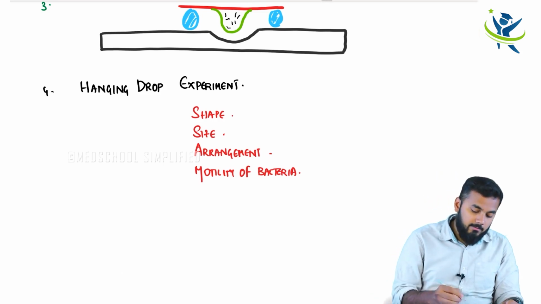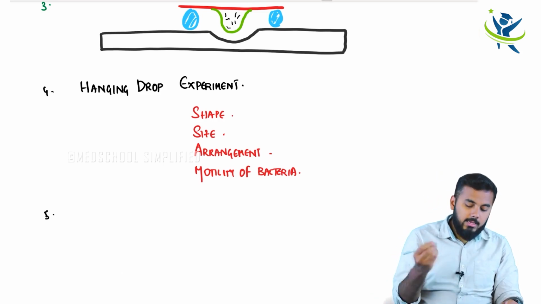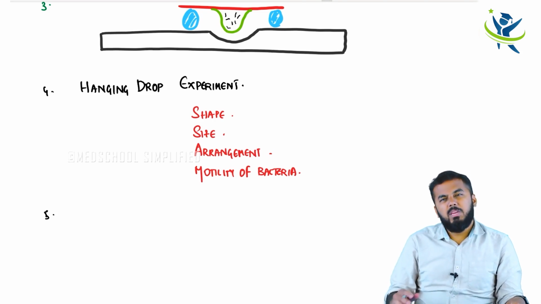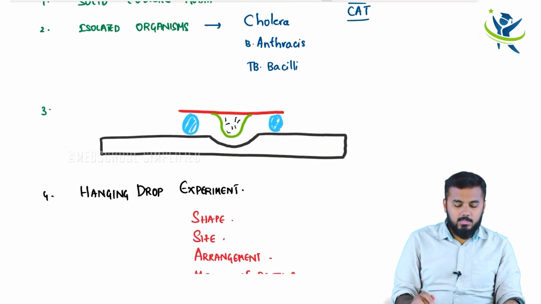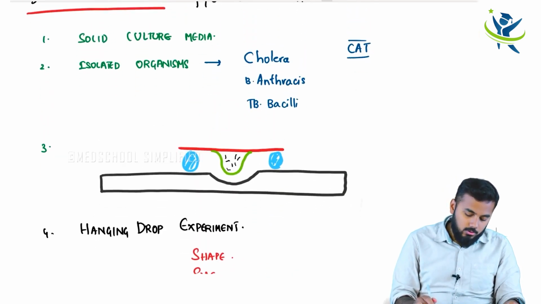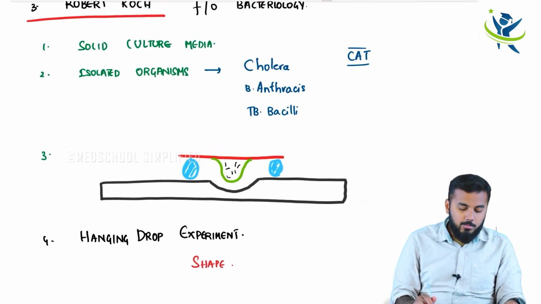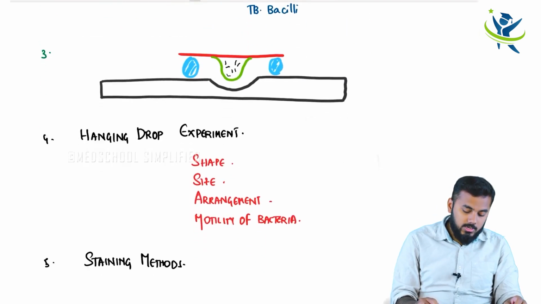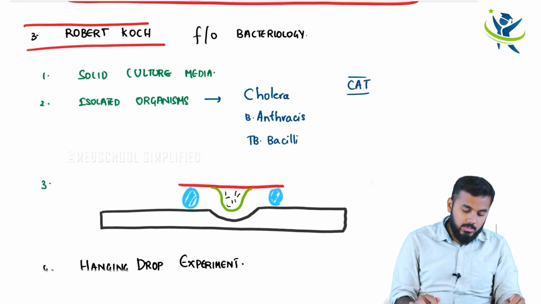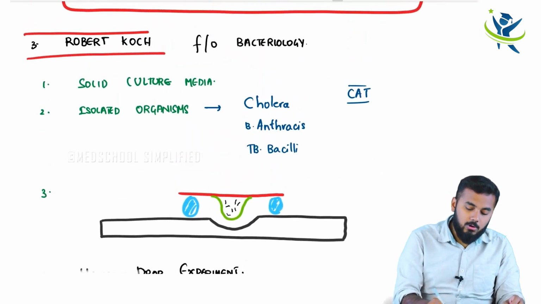And point number 5 is that he has also given us many staining methods. Now I know it will be difficult for you to remember all these things, right? So how do you remember this? Robert Koch, hanging drop experiment, right? So the remaining things which you need to remember are like this: SIDS. I hope all of you know what SIDS is.